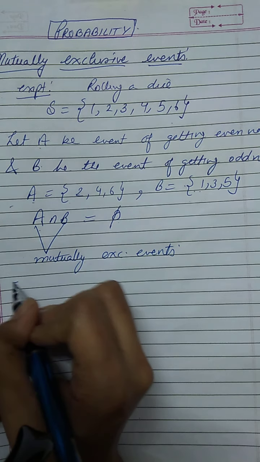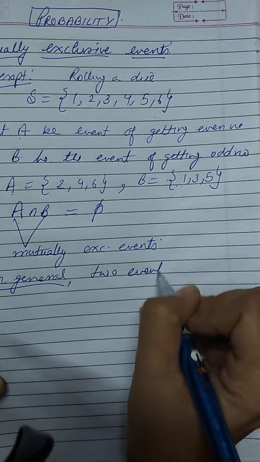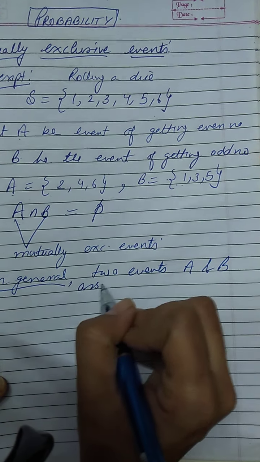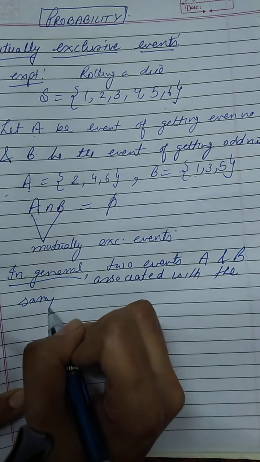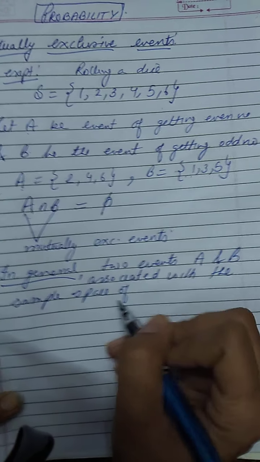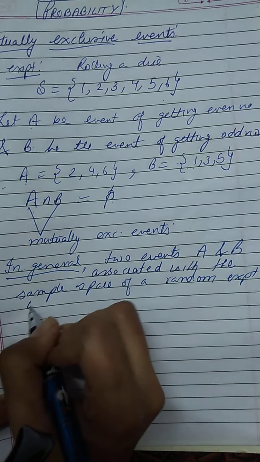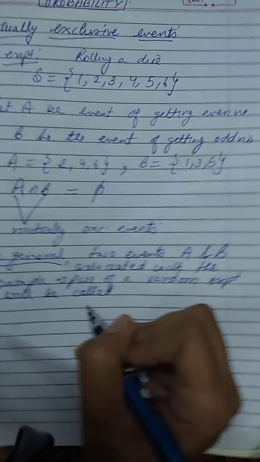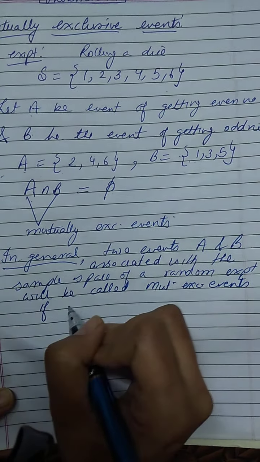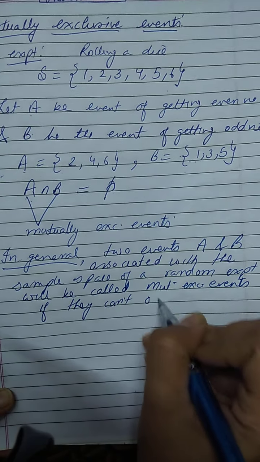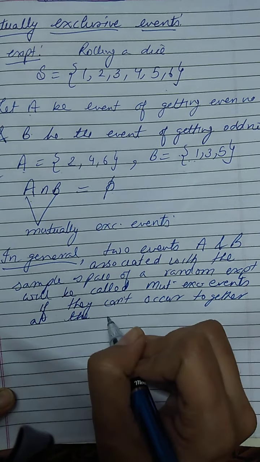So in other words, how can we define it? We can define in general two events A and B associated with the sample space of a random experiment will be called mutually exclusive events if they cannot occur together or simultaneously at the same time, right?